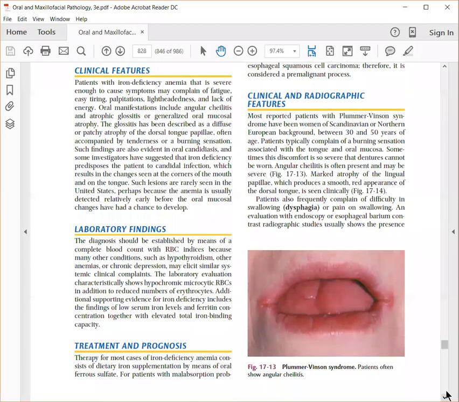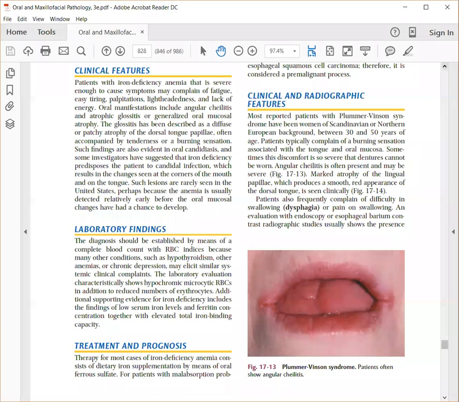Okay, the other syndrome which I told you is important with iron deficiency anemia is Plummer-Vinson syndrome, where you see inflammation of the lip, cheilitis, inflammation of the corner of the mouth, angular cheilitis, and you can see atrophy of the papillae of the tongue, a smooth bald red tongue, which is called glossitis. So in Plummer-Vinson syndrome, you see these patients with angular cheilitis, glossitis, and dysphagia. Dysphagia means difficulty in swallowing and sometimes even pain in swallowing.